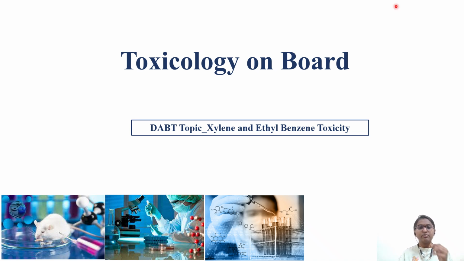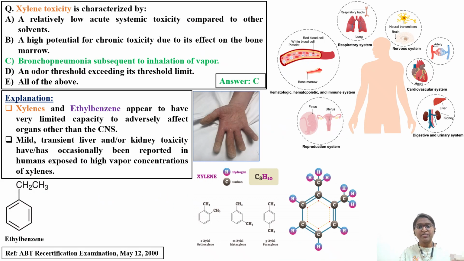Today in this video we'll be discussing another important topic, DABT, that is xylene and ethyl benzene toxicity. So let's directly dive into the question. This question is taken from the ABT recertification examination May 12, 2000 question paper. So the question is: xylene toxicity is characterized by, we need to identify the characteristic feature of this particular solvent.